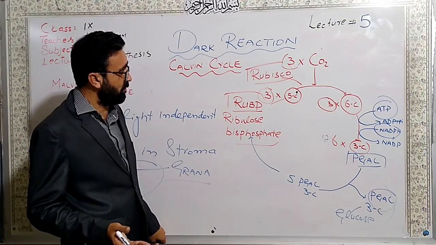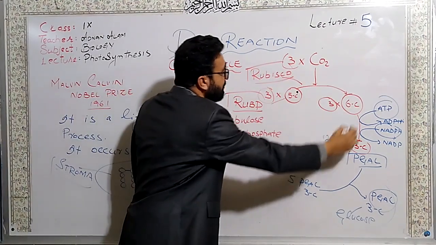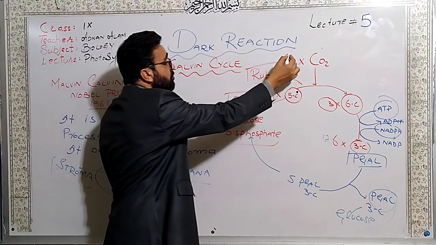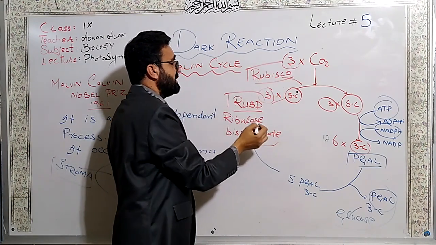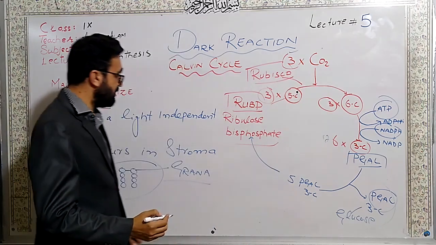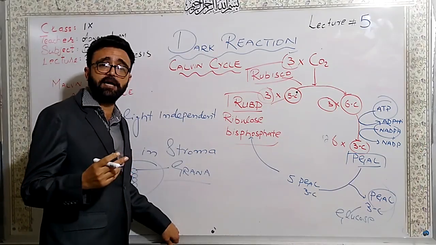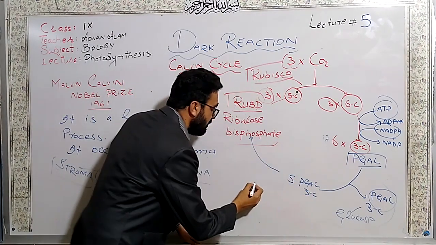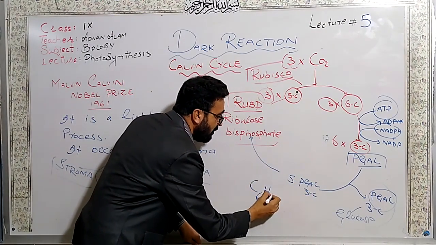I want to clear this point that this cycle will operate twice for a glucose molecule to be formed. I told you that 3 carbon dioxide combined with 3 molecules of 5-carbon, but if you see the overall reaction, 6 carbon dioxide plus 12 H2O form the glucose molecule. The glucose molecule is C6H12O6.